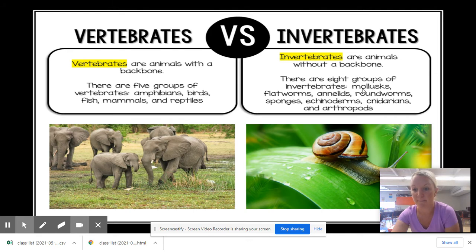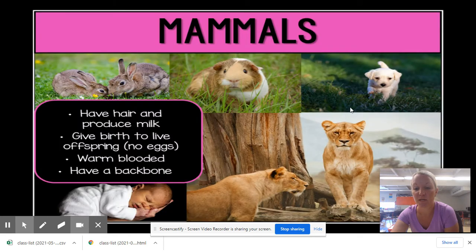They include mollusks like our snails and slugs. Then there's flatworms, annelids, roundworms, or just a specific type of worm, and sponges. This is pronounced echinoderms. Cnidarians are like jellyfish, and arthropods, which means jointed legs. Okay. So now I'm going to take you and review what we read on 97.